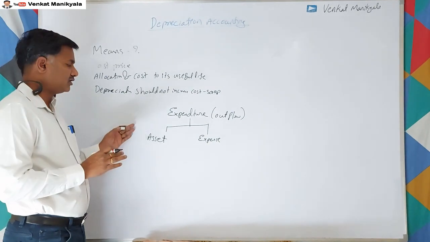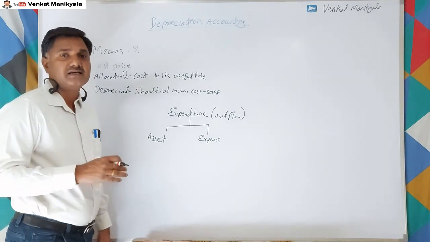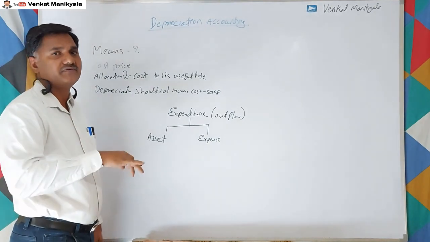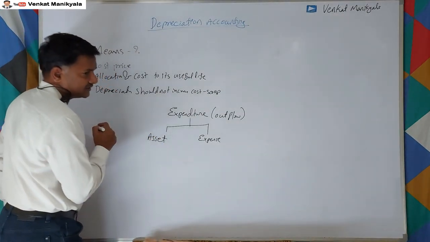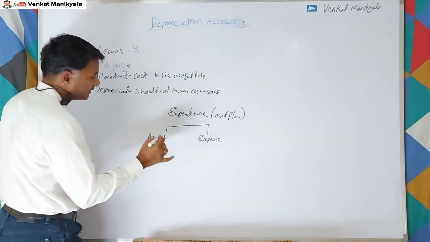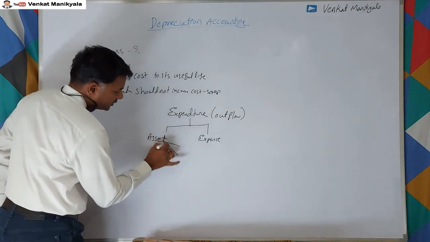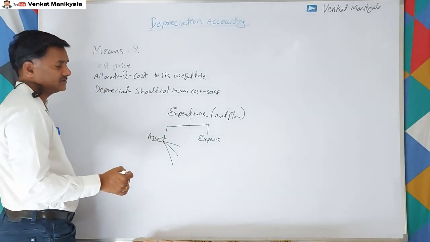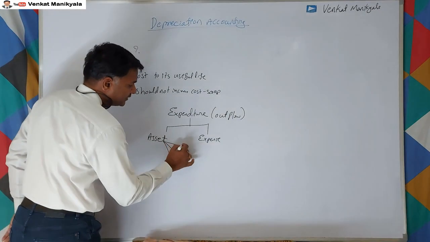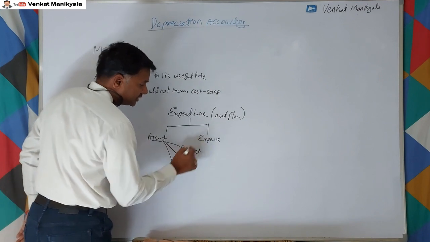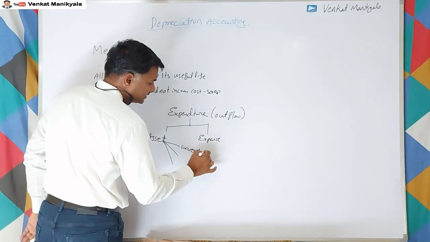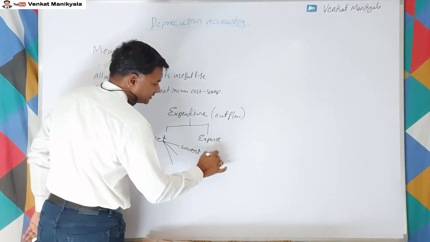If it continuously sits in the balance sheet, then how can we find out the real profit? So to know the real profit, this asset, to the extent of its useful life, let us say 3 years, has to be converted into expense by way of depreciation.